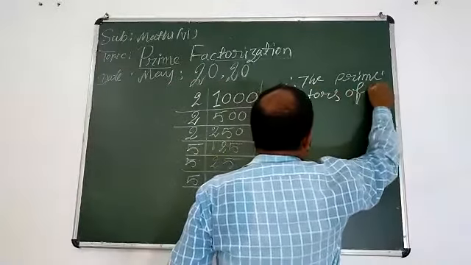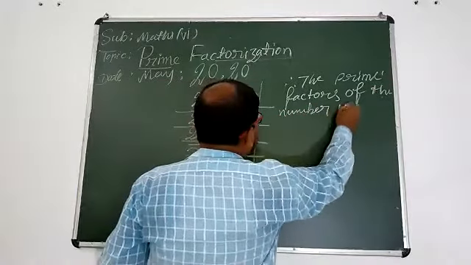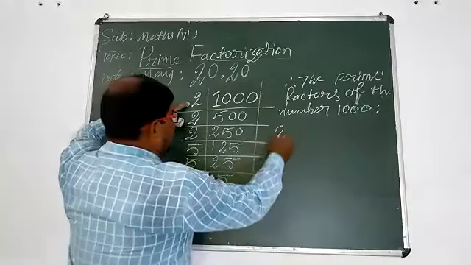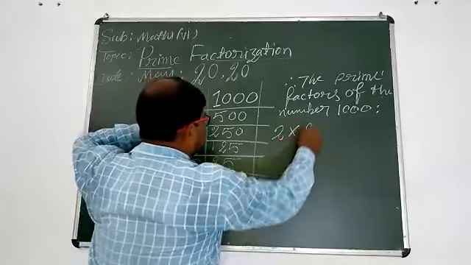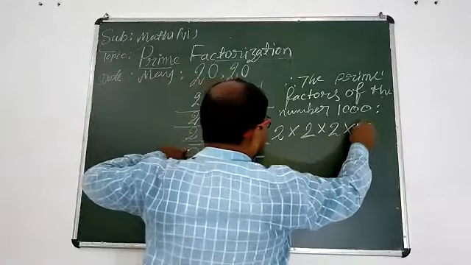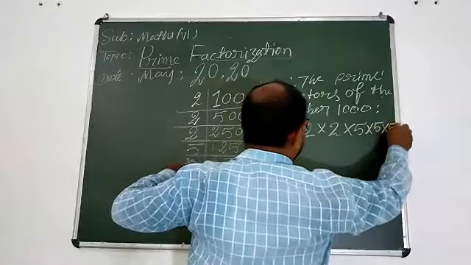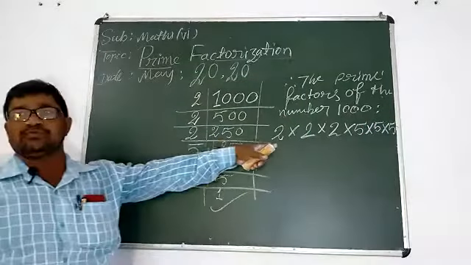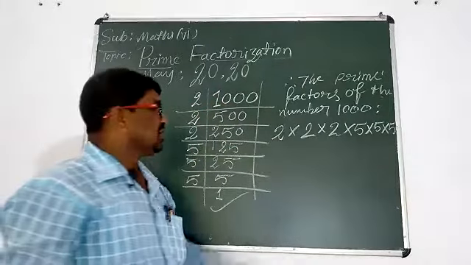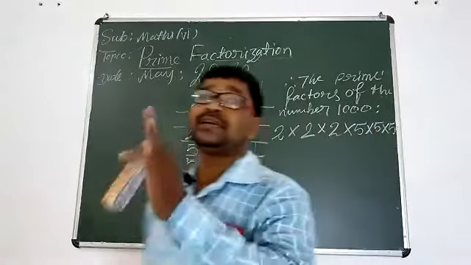Now write the prime factors of the number 1000. You should write: 2 multiply 2 multiply 2 multiply 5 multiply 5 multiply 5. So these are the prime factors of the smallest 4-digit number.